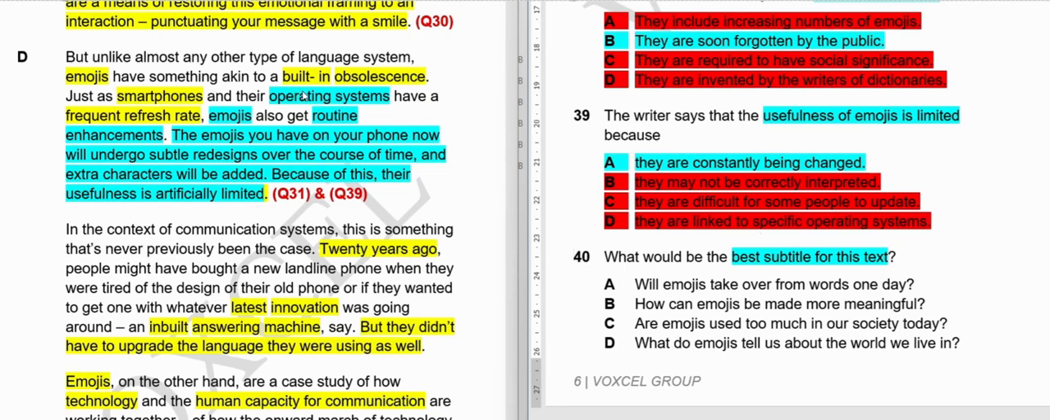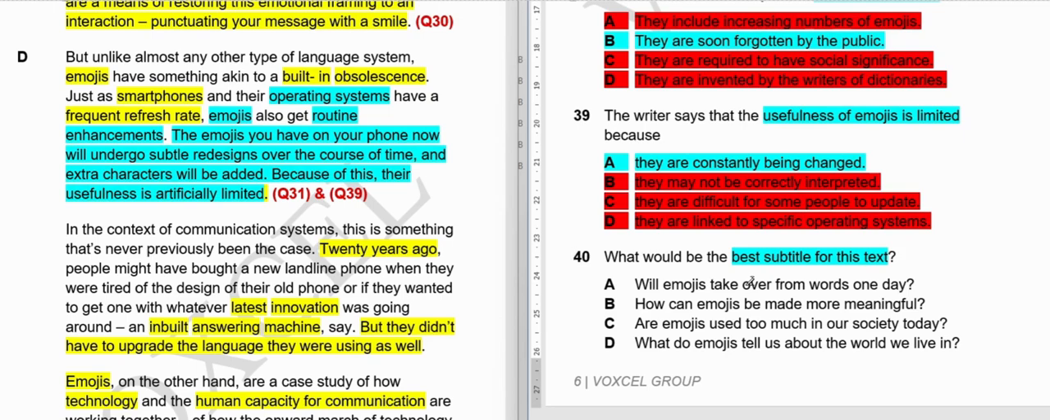So they have said about operating system, but they have not told that it can be used only in a particular operating system like iOS or Android, something like that. So that is not the case. I hope it is clear. Moving to the next one. Last, what would be the best subtitle for this text?